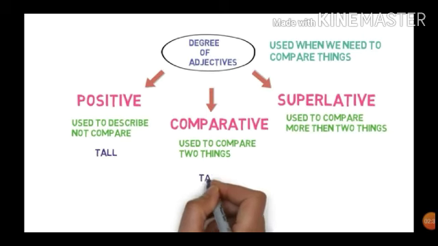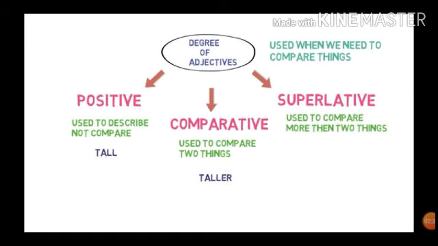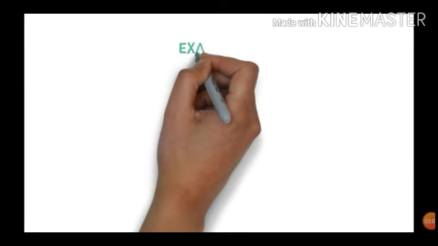So in the previous examples, the word tall is positive, taller is comparative, and tallest is superlative. So these are the 3 degrees of adjectives. Positive degree is used to describe, not to compare. Comparative is used to compare two things, and superlative degree is used to compare more than two things. As we know, an adjective is a word that describes a noun or pronoun.